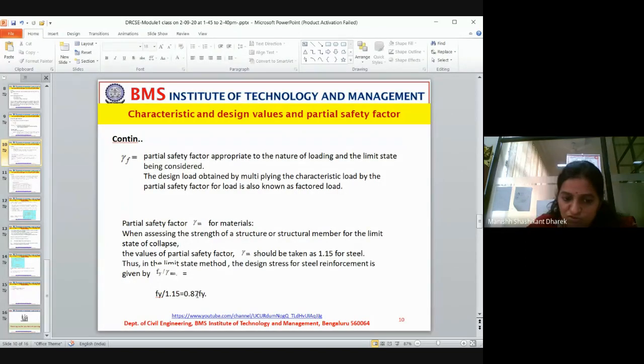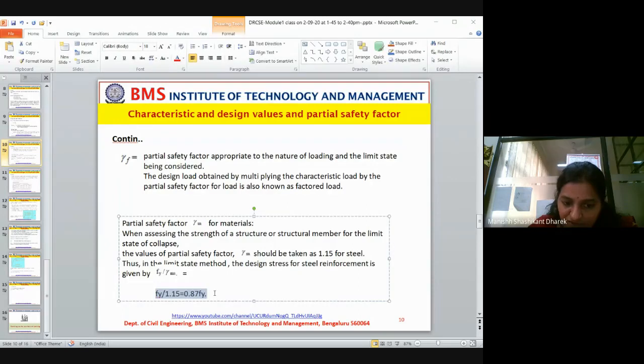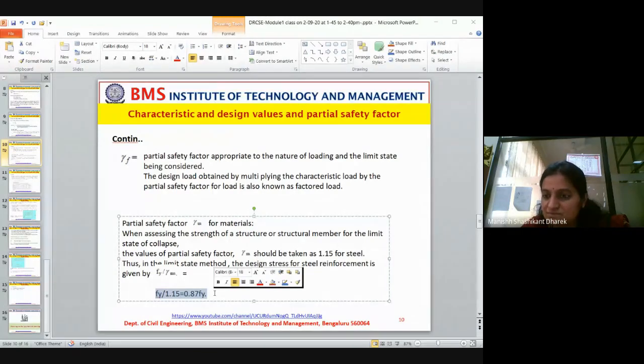This 0.87 Fy is the maximum stress we consider in the design. We don't cross this. It is the maximum stress developed in the steel structure at the tension zone. This is a tensile stress developed in the tensile zone.